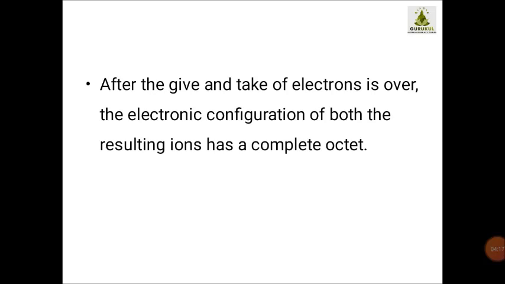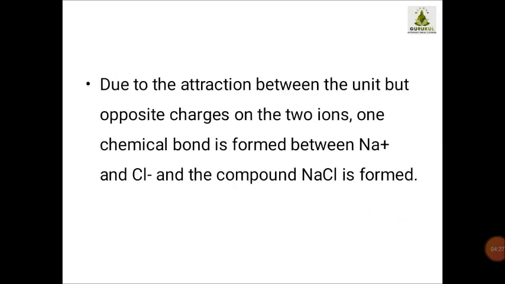So after the exchange of electrons, the octet of both the elements is completed. And what happens then? Due to the attraction between the unlike charges of the two ions, one chemical bond is formed between Na plus and Cl minus, and the compound NaCl is formed. This NaCl is nothing but your common salt.